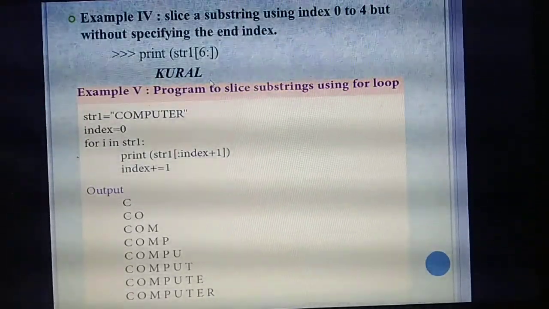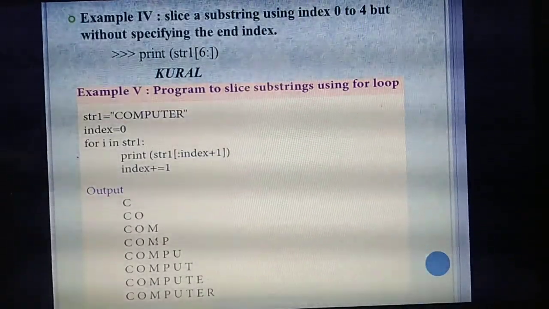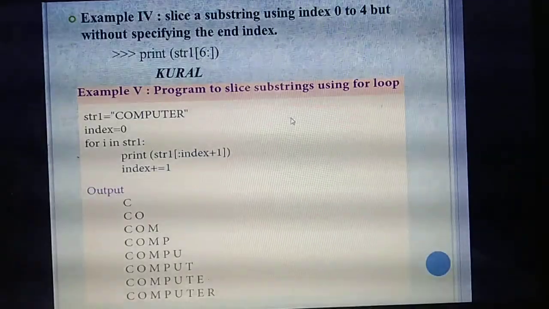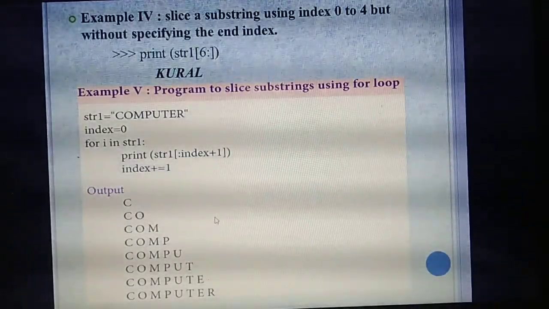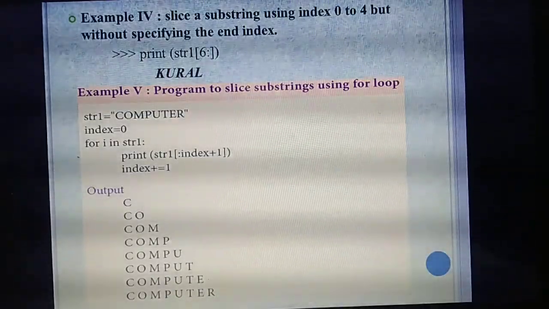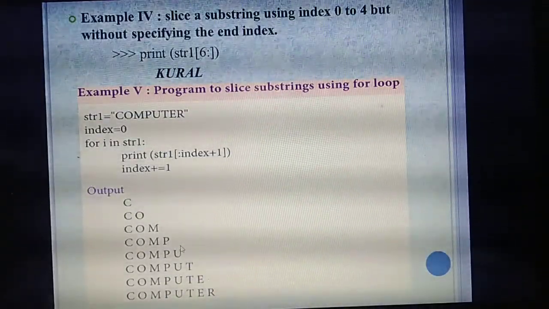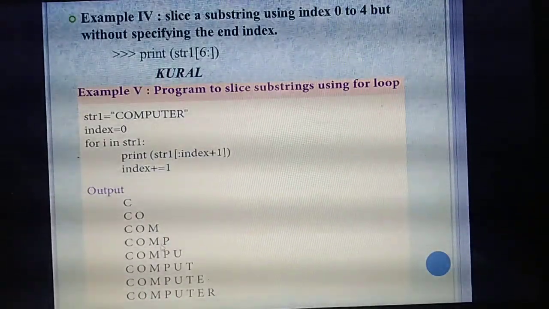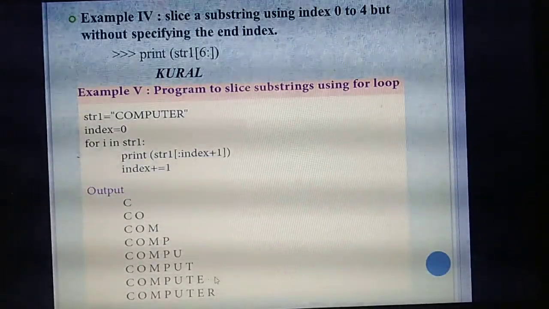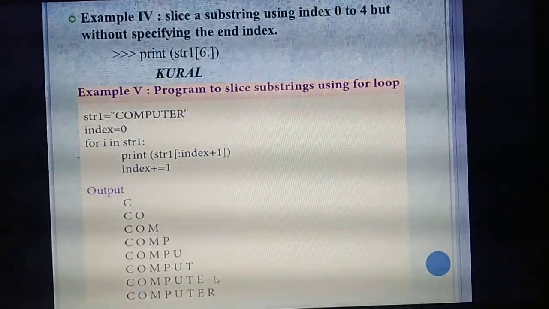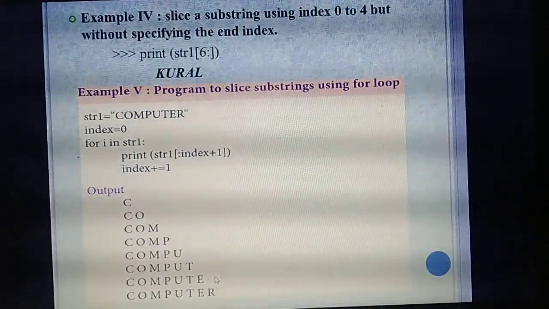Then the next example. This program is very, very important. Program to slice a substring using a for loop. Sometimes they will give the output like this. Last year in the annual exam they also asked this, I think, or maybe the revision exam, I forgot. But it is a very, very important program. Like this, in the 3rd or 4th chapter, I think, you have studied now, the 4th or 7th chapter.